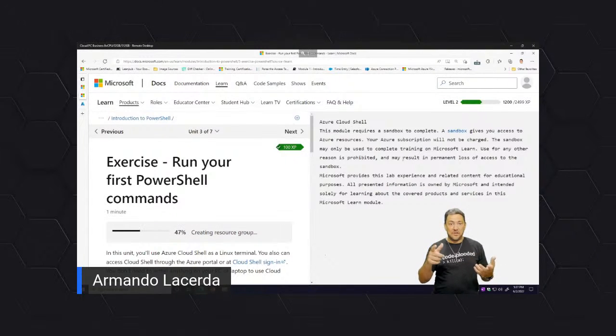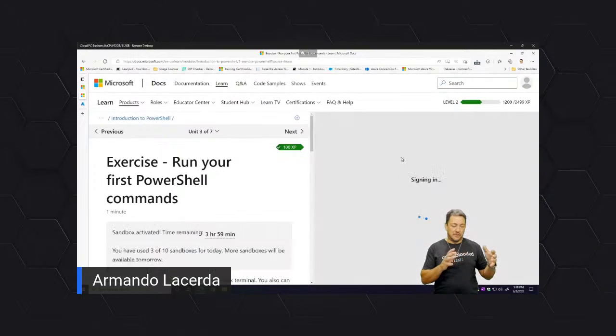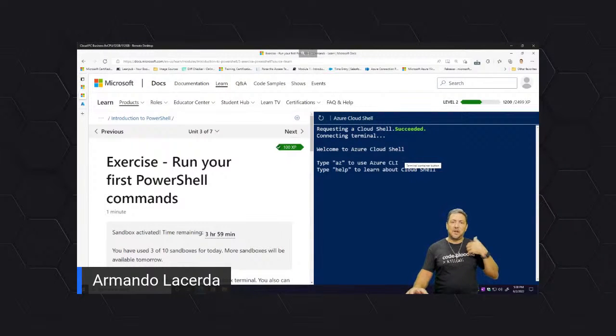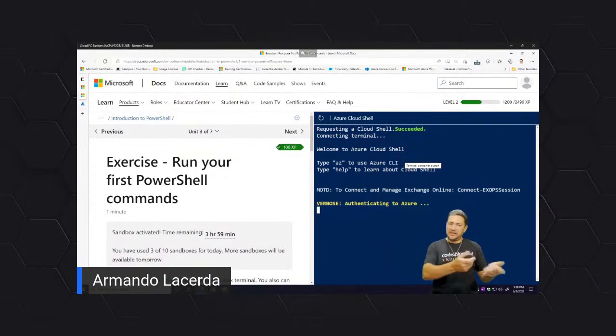So when you first connect into this one, if you do this on your own later, it will ask you for some extra permissions, like, can I check in the Active Directory that you really exist there? Can I read some attributes from your account so I can have your records in the learning side of the Microsoft Learning documentation? So it's going to ask you for a few extra things. I remember when I did it last time, it sent me a text message with a code to make sure that I'm not a robot, someone that has access to your phone and can type a code back, just to avoid those abuses that I already mentioned.